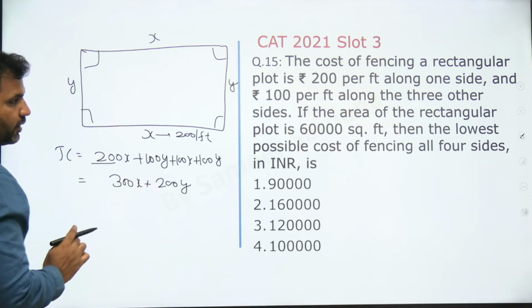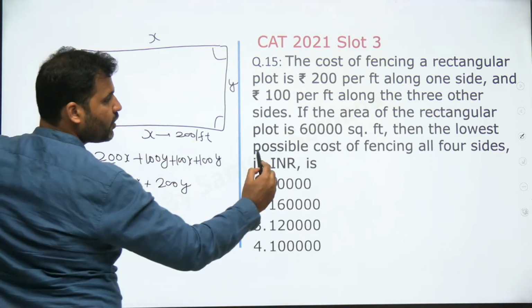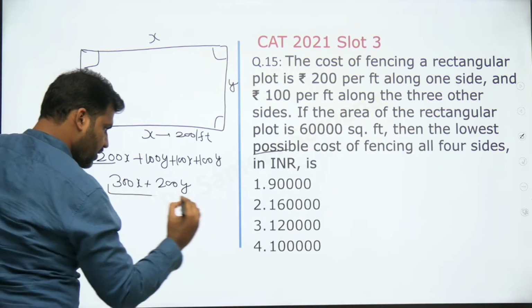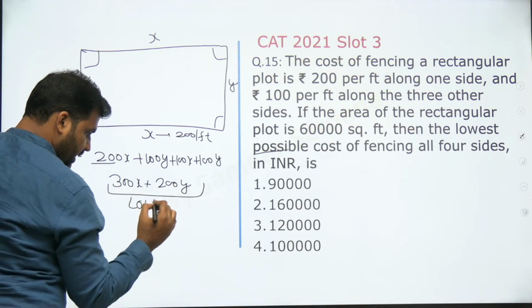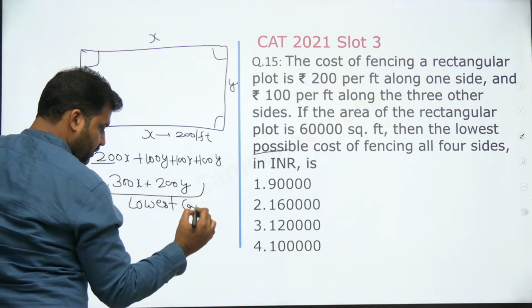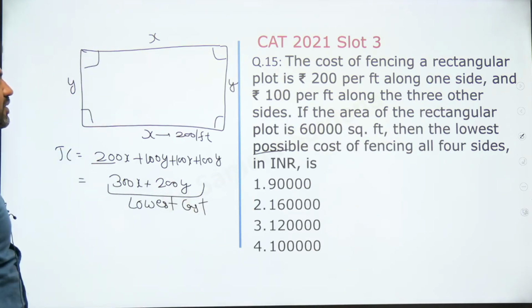Now that's the total cost, and I want to find out the lowest possible. The question says find out the lowest possible cost of this. I want to minimize this cost. इस cost को मुझे minimize करना है. Lowest cost मुझे find out करना है.